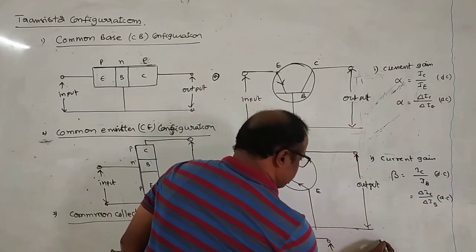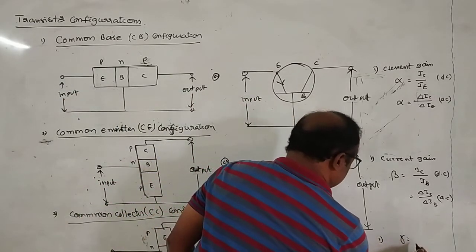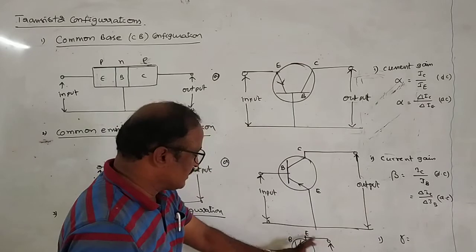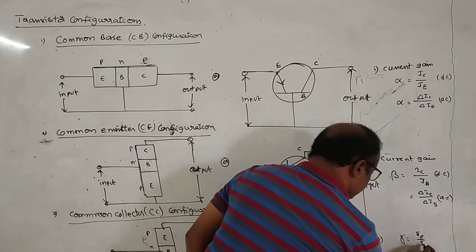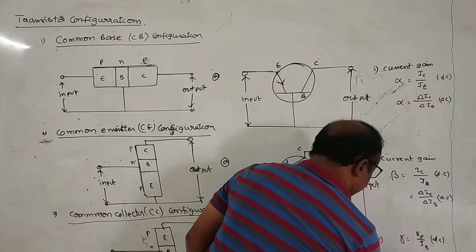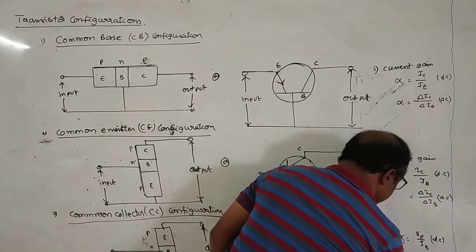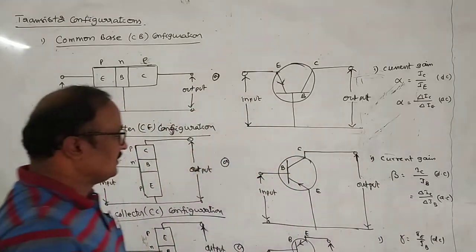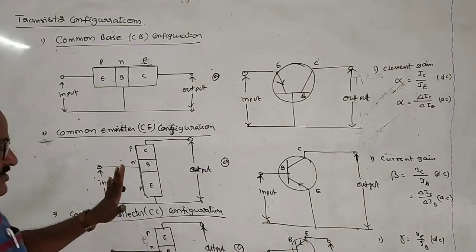Next, in the case of common collector, the current gain is represented by gamma. Gamma is equal to output, the emitter current IE, by input IB. IE by IB in case of DC, or for AC, delta IE by delta IB. These are the formulas for current gains in CB configuration, CE configuration and CC configuration.